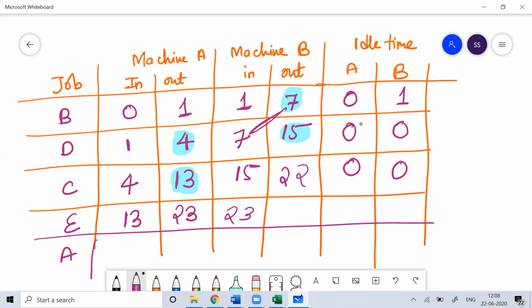So 23 plus 4, this is 27. Now you can see no idle time for A. For B, there's an idle time of 1 hour.